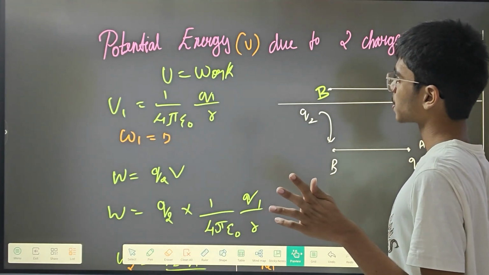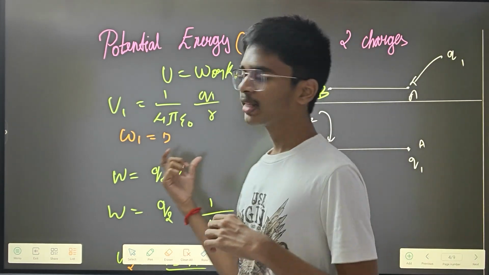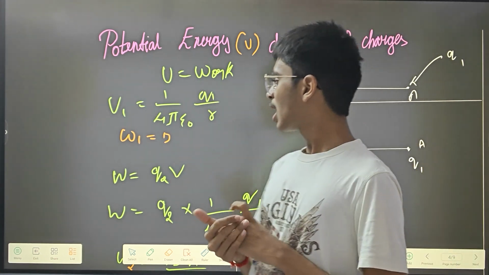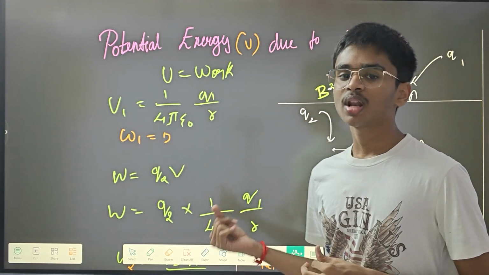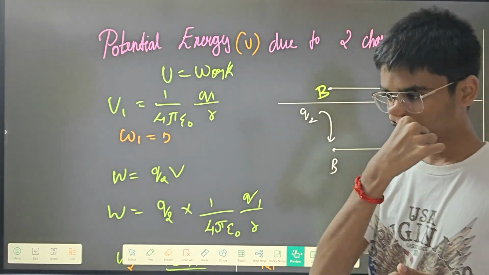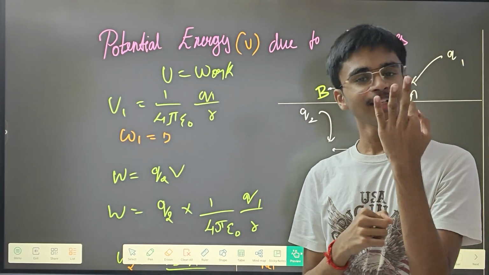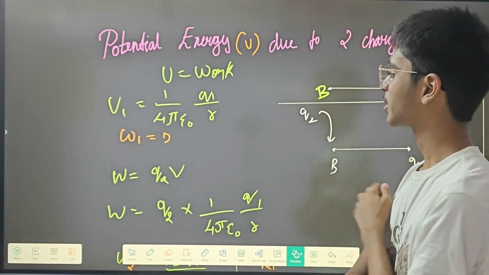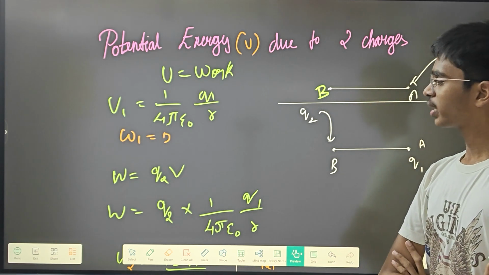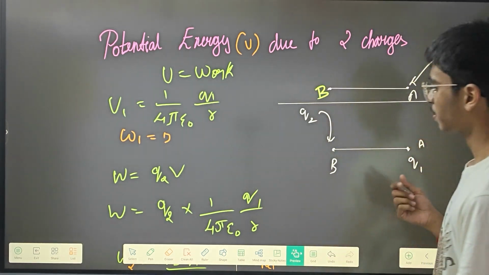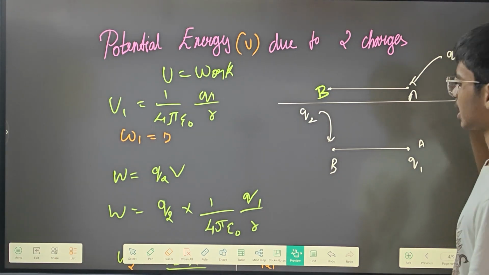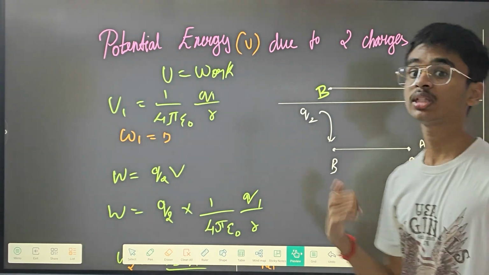Okay, so here voltage is equal to 1 by 4 pi epsilon naught into Q1 by R. I didn't say how we got this formula of voltage, I'll be explaining that, and I also have two different derivations, totally three derivations that we have to see now. So voltage is equal to 1 by 4 pi epsilon naught Q1 by R. Here the R distance is infinite, so R is going to be infinite.